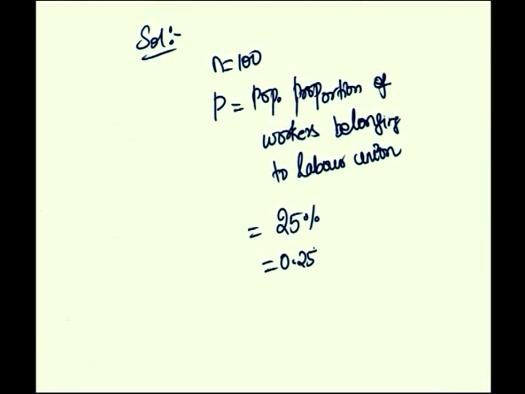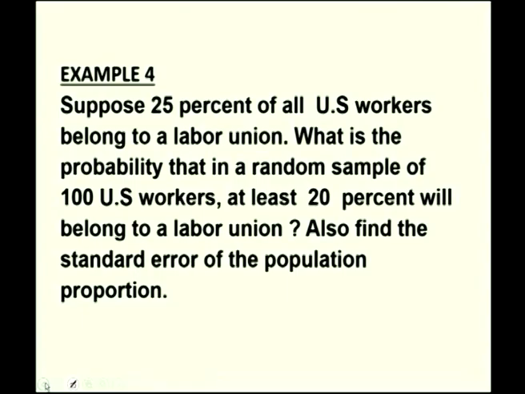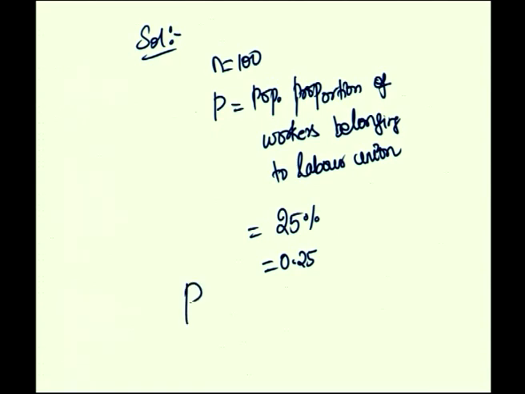What is asked in the question? You are asked the probability of at least 20% belonging to the labor union. So, the required probability is P of P bar greater or equal to 20%.